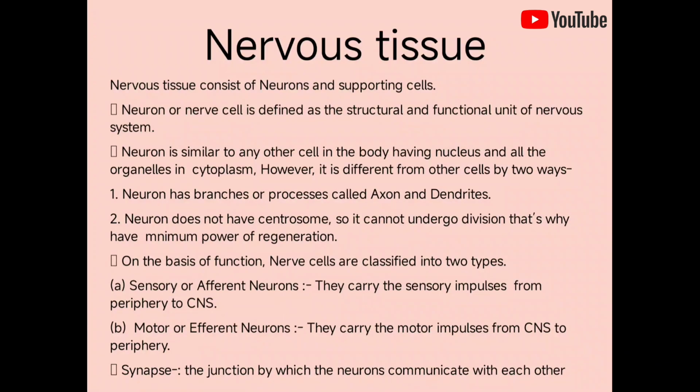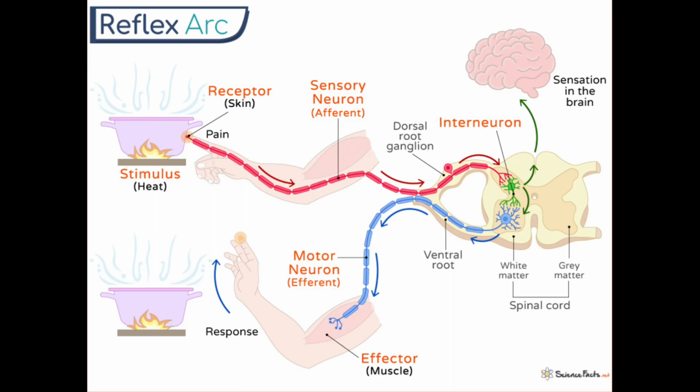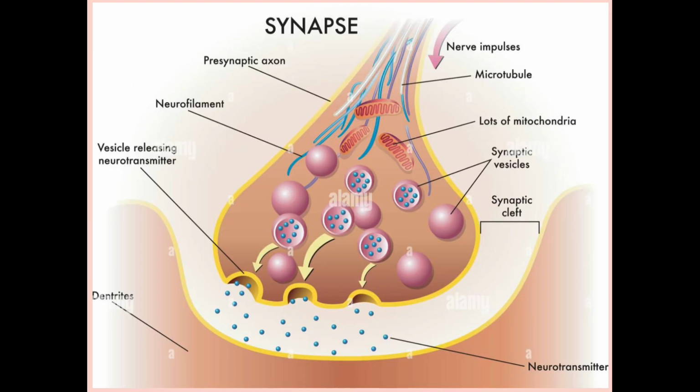On the basis of function, nerve cells are classified into 2 types. A. Sensory or afferent neurons. They carry impulses from the periphery to the CNS. B. Motor or efferent neurons. They carry motor impulses from the CNS to the periphery. Synapse, the junction by which neurons communicate with each other.